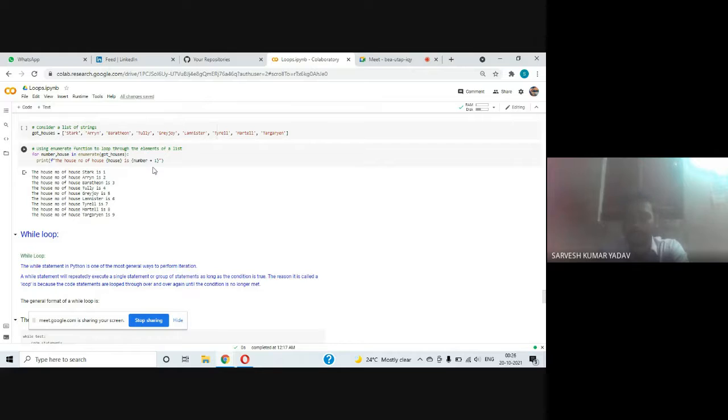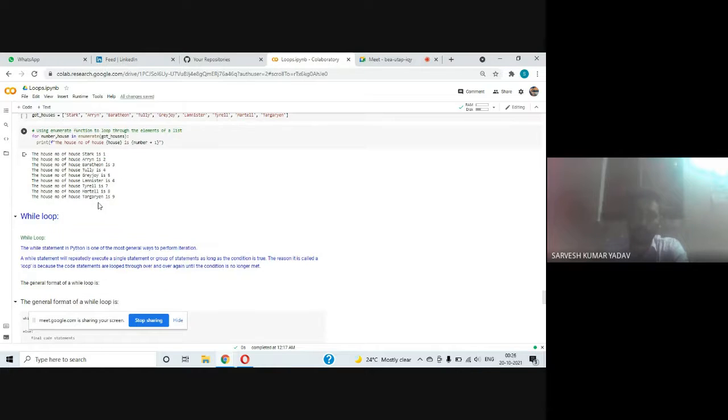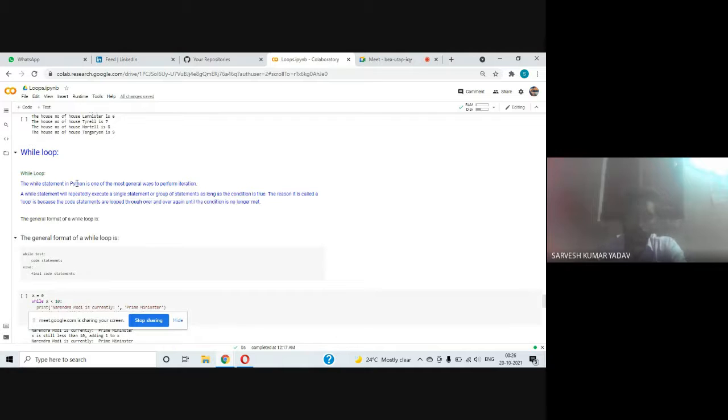Actually, it is pretty important: whenever you are fetching elements along with index numbers, you can use this enumerate function. Let us talk about the while loop. The while statement in Python is one of the most general ways to perform iteration. The while statement will repeatedly execute a single statement or group of statements as long as the condition is true.